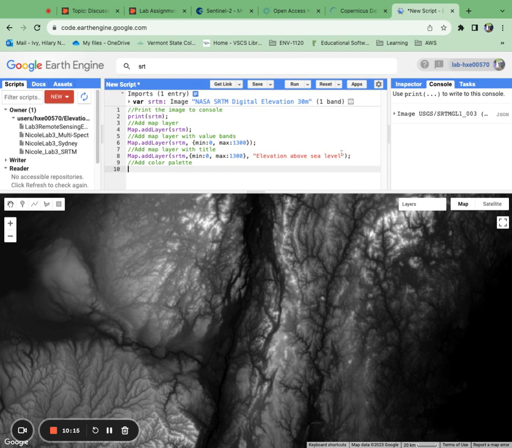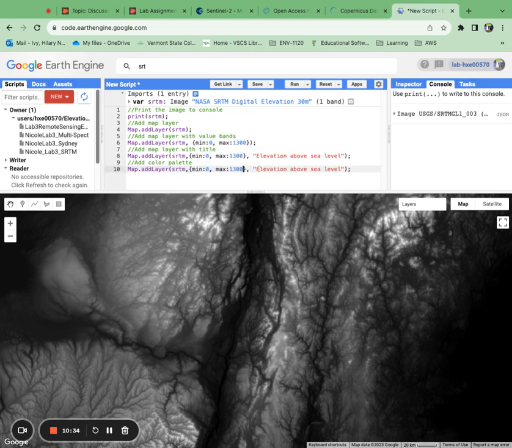Okay, so I'm just going to copy this for simplicity and add it there. You can manually type it all out if you want to. Okay. So here I'm going to go back. I'm going to stay inside my squiggly brackets because what I'm doing here is I'm defining the value parameters for the map. Whereas here I am naming it.